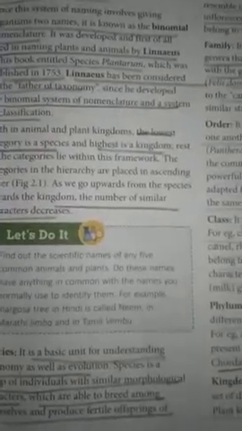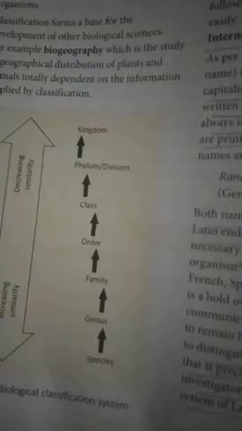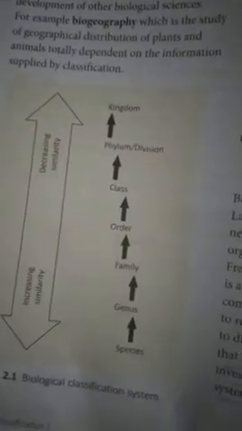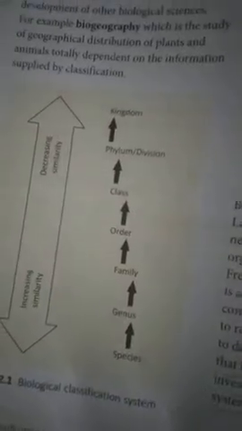Let's have a look at the hierarchical levels now, Figure 2.1. Here you can see the smallest category is the species and the highest is the kingdom. As we go up, the similarities decrease, and as we come down from kingdom to species, the similarity increases. Now we are going to deal with every hierarchy division. First of all, come to page 35 again.